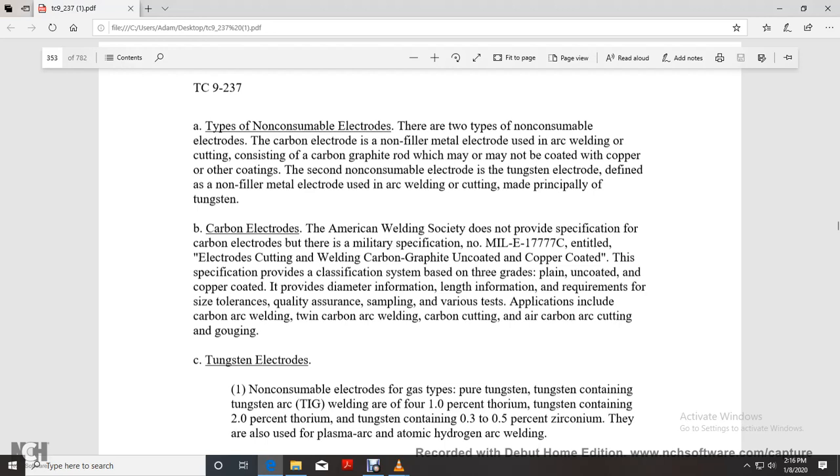E17777C, entitled electrode, cutting and welding, carbon graphite, uncoated or copper coated, provides a classification system based on three grades: plain, uncoated, and copper coated. It provides diameter and length information, requirements for size, tolerance, and quality assurance sampling for the various types. Applications include carbon arc welding, twin carbon arc welding, carbon cutting, air carbon cutting, and gouging.